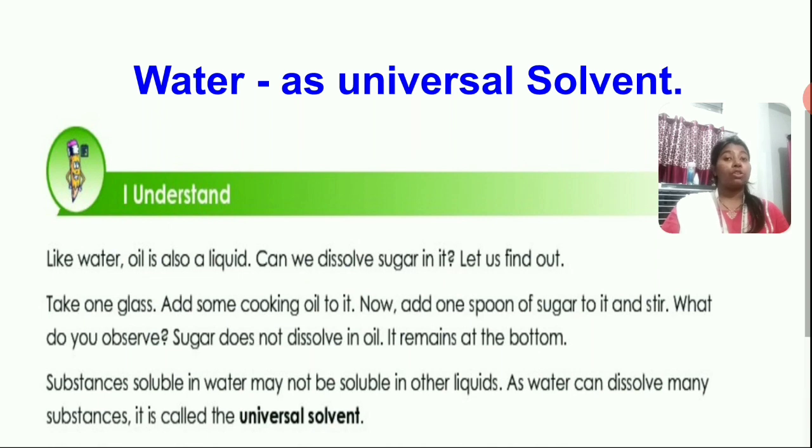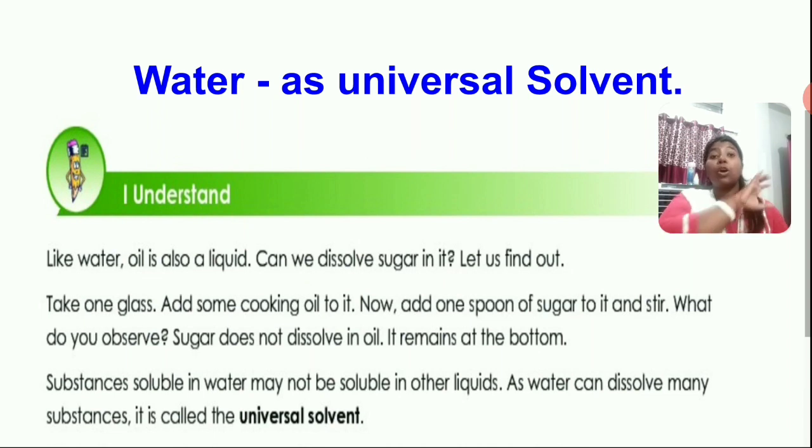As water can dissolve many substances, it is called a universal solvent. Though oil is also a liquid, what we can dissolve in water, we cannot dissolve in oil. Understood?